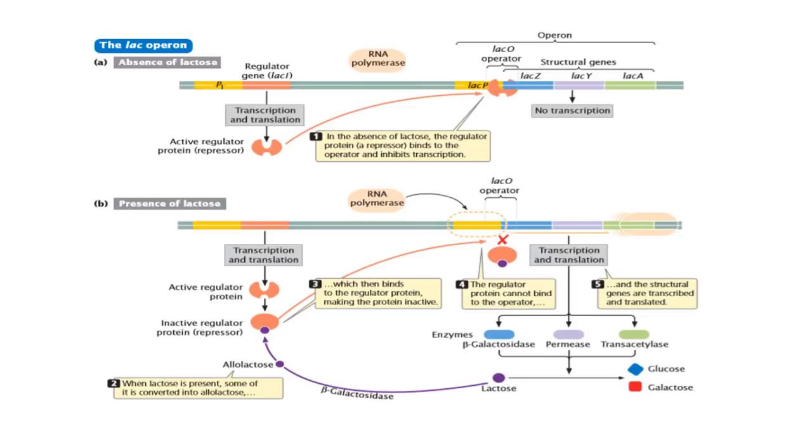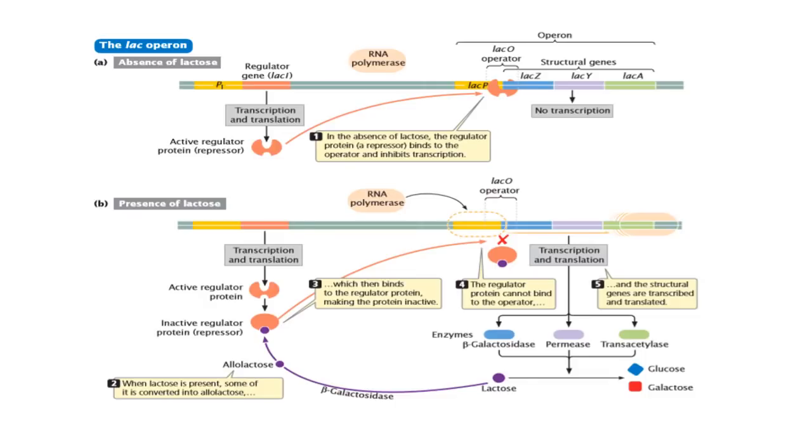You can find a lac-I gene, which encodes the active regulator protein. The lac-I gene has its own promoter known as PI. Then you can find the lac-P region, which is nothing but the promoter of the lac operon.